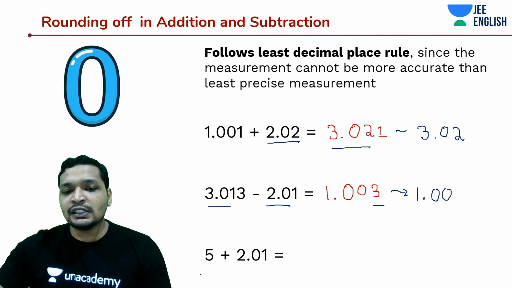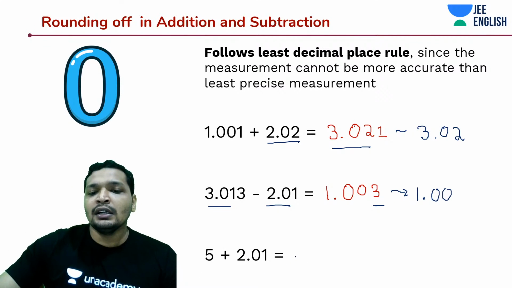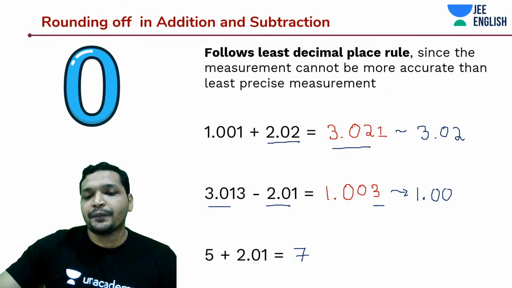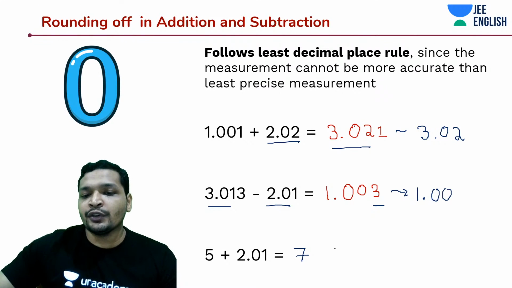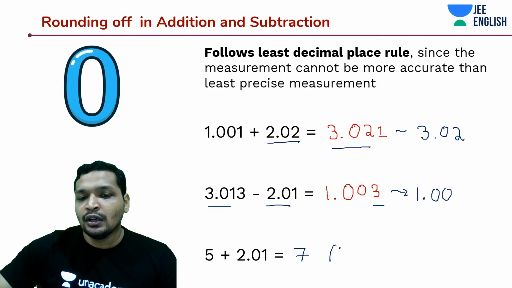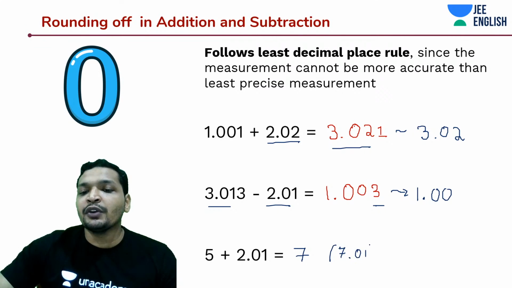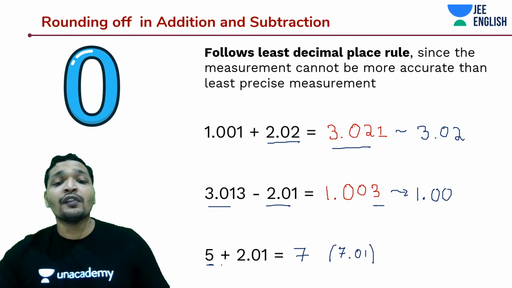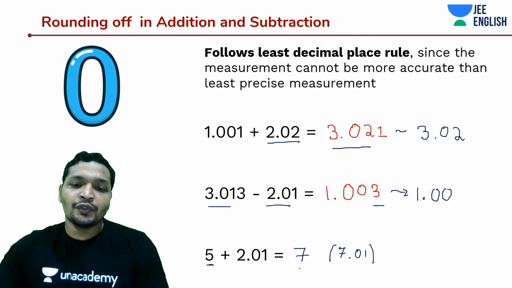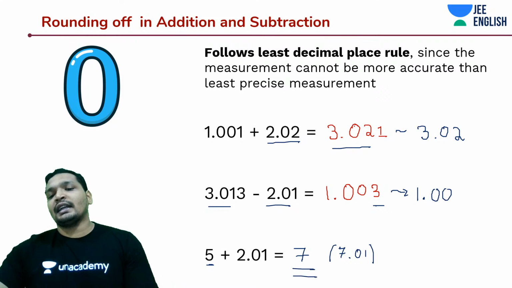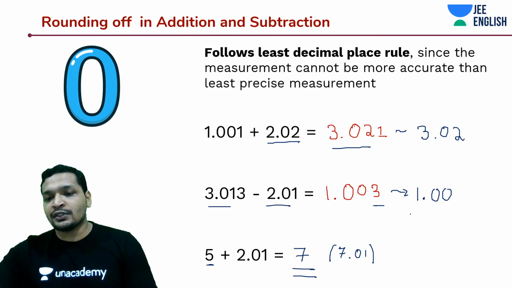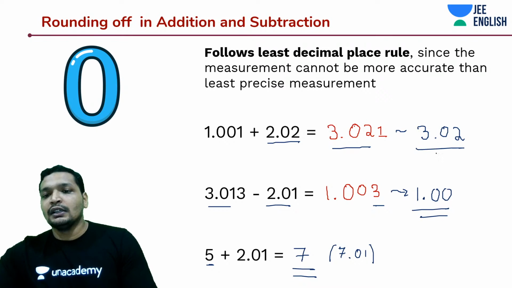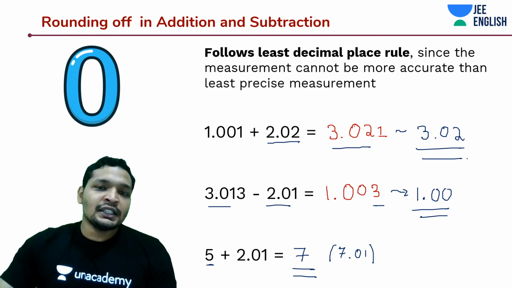How about 5 plus 2.01? It should be only 7. You would actually get 7.01, but we don't know whether this 5 was measured until the second decimal, so we cannot confidently state this. So we will only say that 7 is the correct answer. I hope everyone understood how to express it. So this is about rounding off in addition and subtraction.